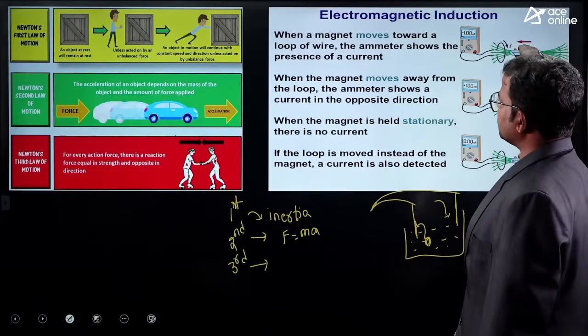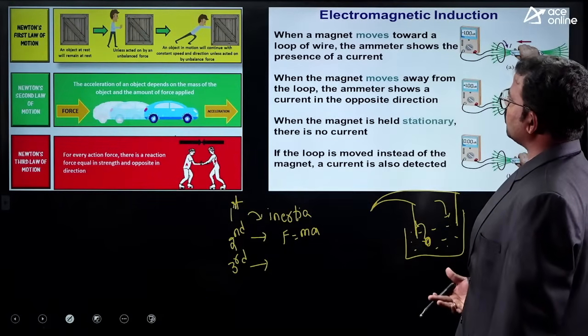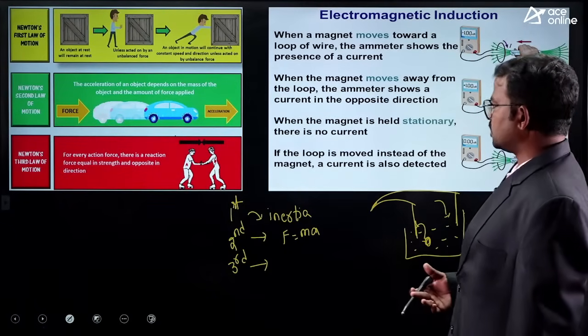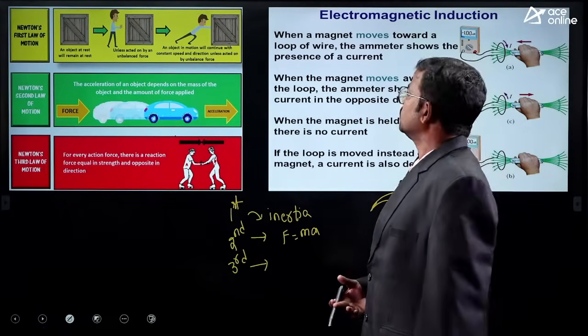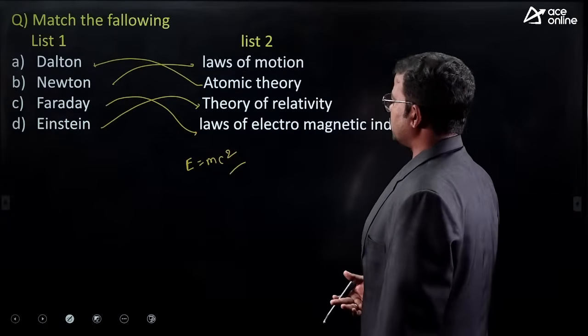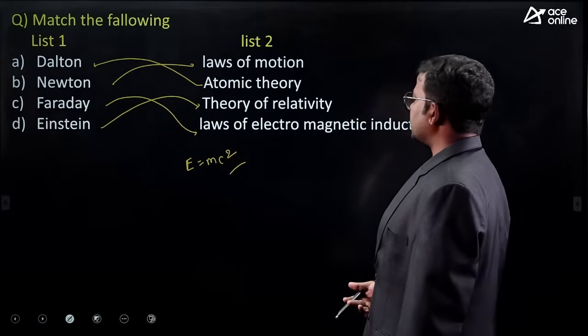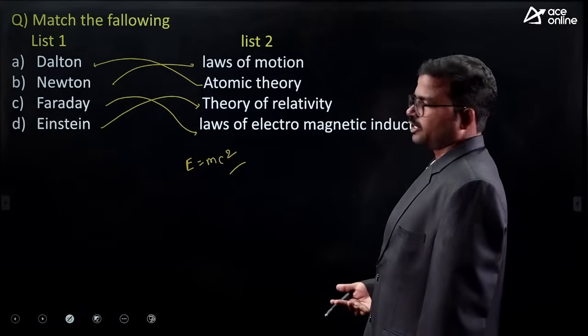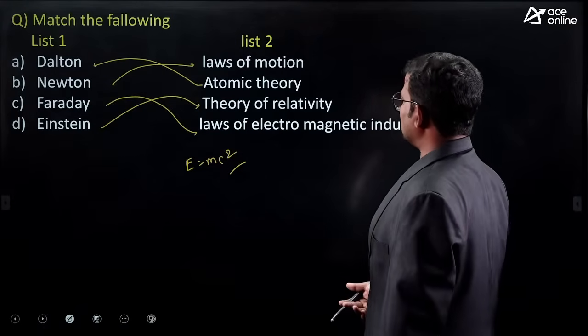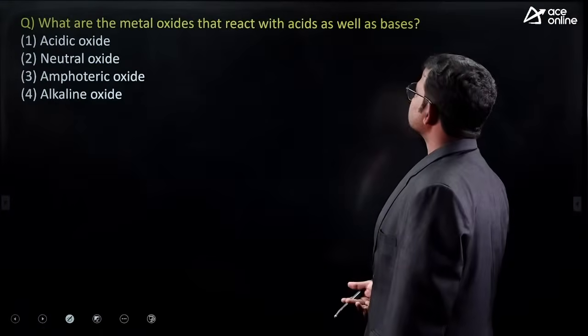That is one of the concepts related to Faraday's laws. Of course, the law of electromagnetic induction was also initiated by Faraday.